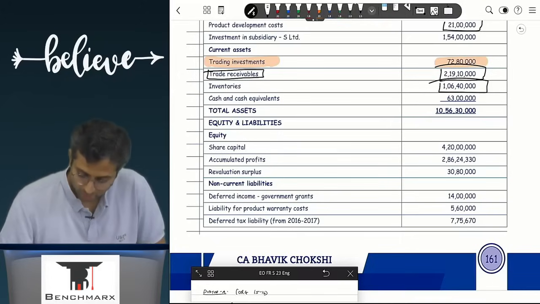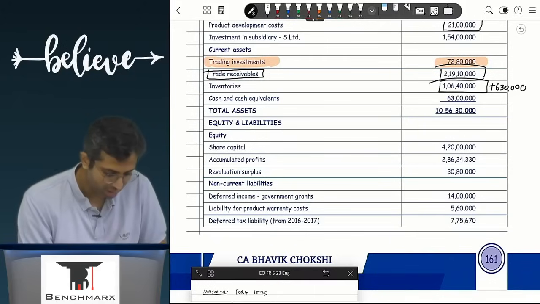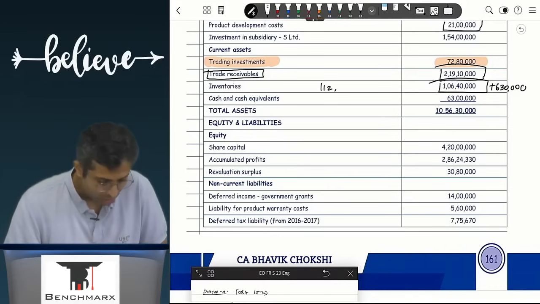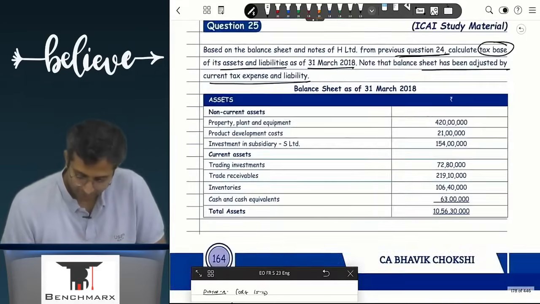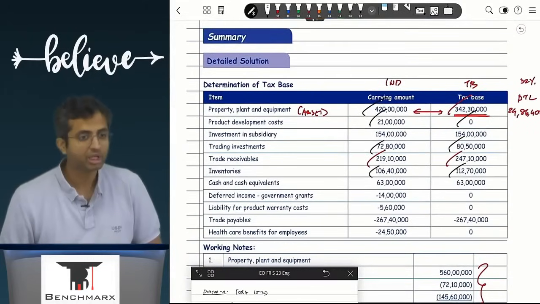So what will you do? Add 6,30,000. So if you do 1,06,40,000 plus 6,30,000, this is 1,12,70,000. So if you look at your tax base working, this is 1,12,70,000.